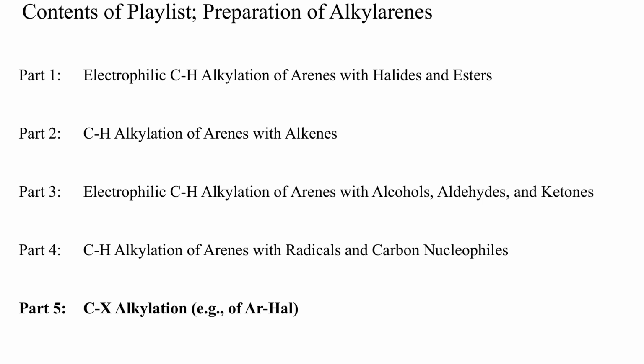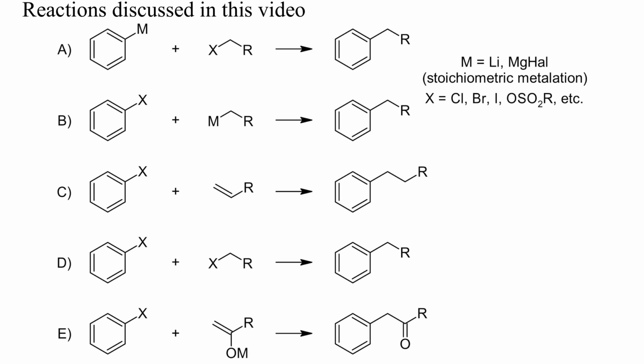strategies and their scope. We'll start with the alkylation of stoichiometrically metallated arenes by alkyl halides, sulfonates, and other electrophiles. This will be followed by examples of the reaction of aryl halides with polar organometallics and with alkenes, both with and without transition metal catalysis. Then we'll have a look at the coupling of aryl halides with alkyl electrophiles. And finally, I'll show you examples of the arylation of enolates.